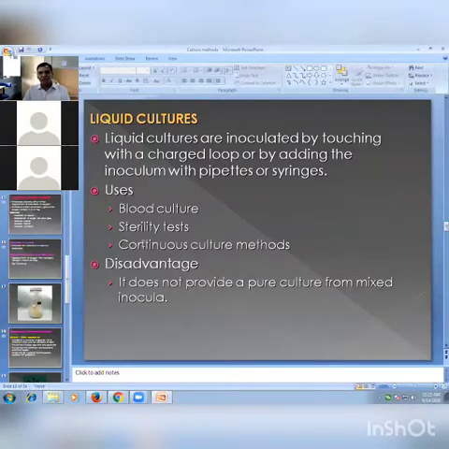Liquid cultures are inoculated by touching with a charged loop or by adding the inoculum with a liquid or syringe. Used in blood culture, sterility test, continuous culture method. Generally in case of enteric fever, typhoid fever or any bacteremia, it depends on blood culture. In blood culture, the liquid media is there, and we directly add the blood or any clinical specimen. Disadvantage: it does not provide a pure culture from mixed bacteria.